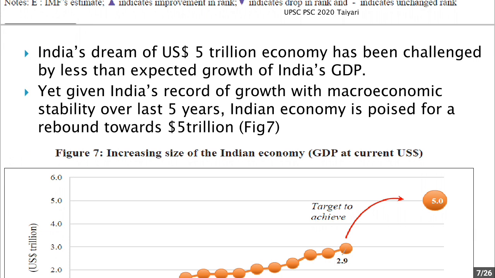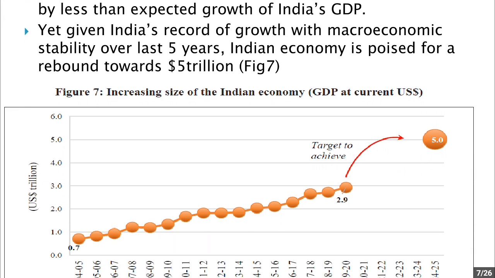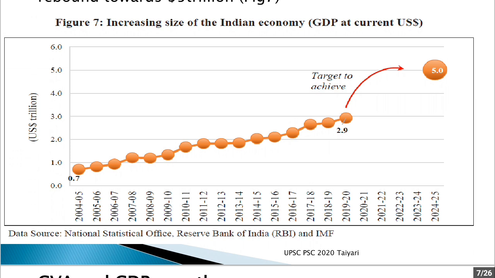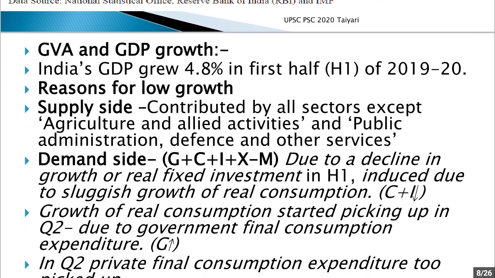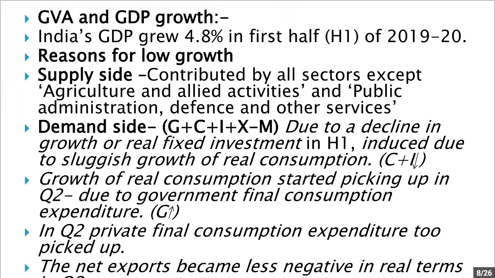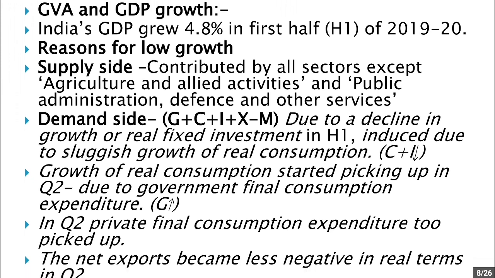Yet, if you see India's record of growth and macroeconomic stability over the last 5 years, the Indian economy is poised for a rebound towards $5 trillion. So we can see the target: right now we are at $2.9 trillion, and the target to achieve by 2025 is $5 trillion.